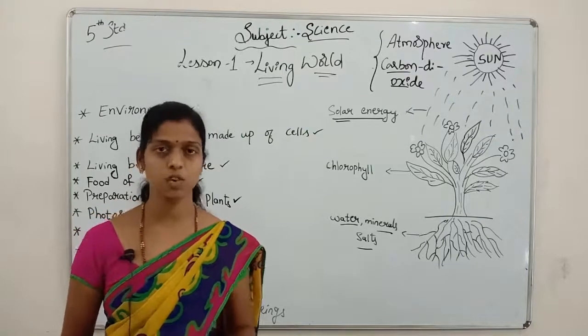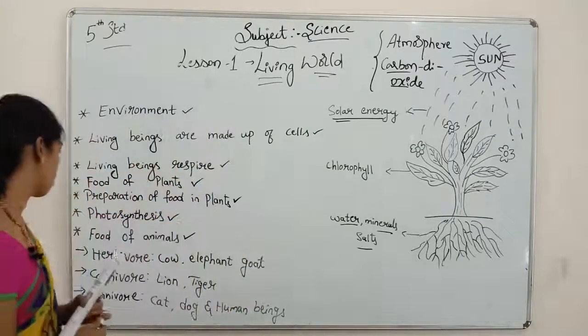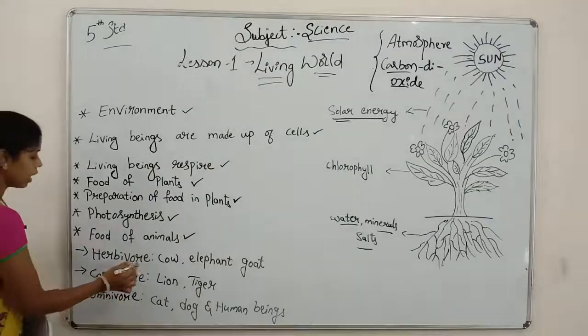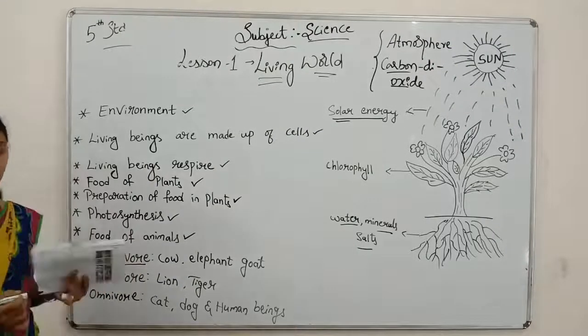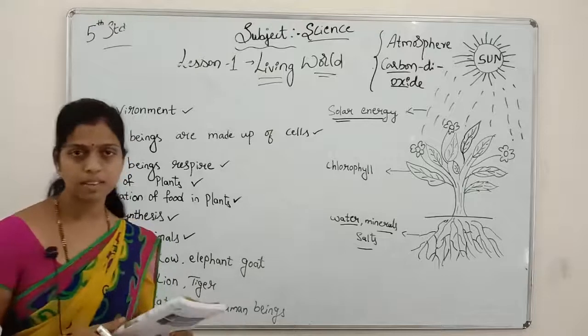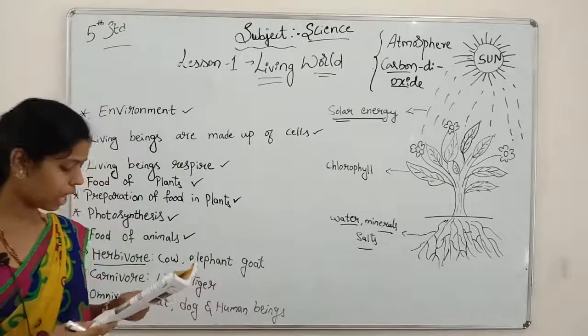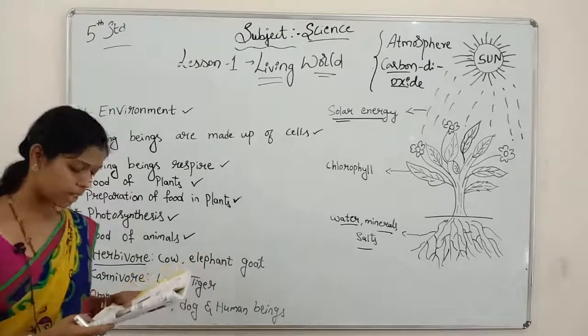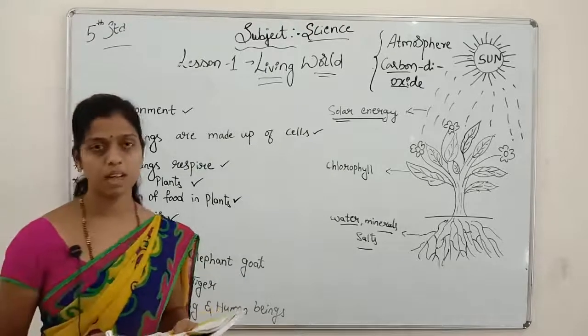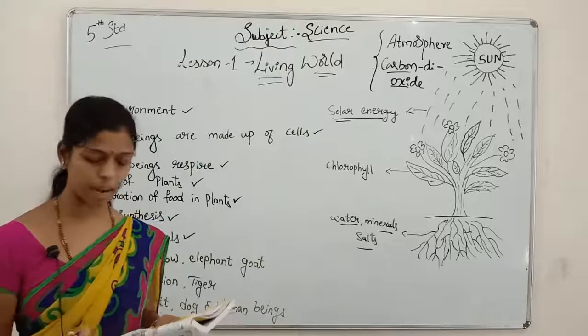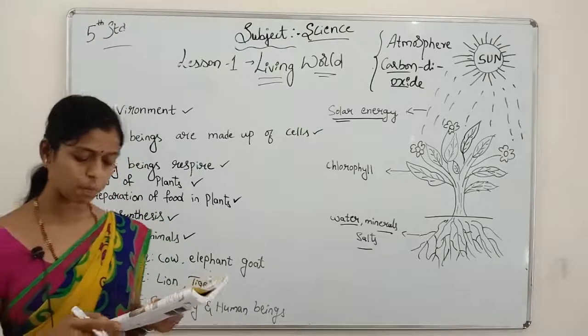In that also we have 3 classifications. First we go for the herbivores. What are herbivorous animals? In the last class you learned what herbivorous animals are. Herbivorous animals eat only plants and plant products.